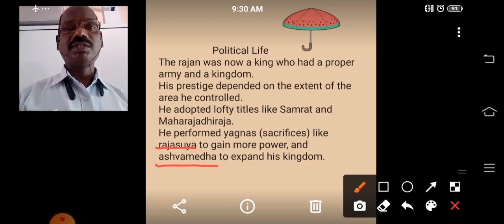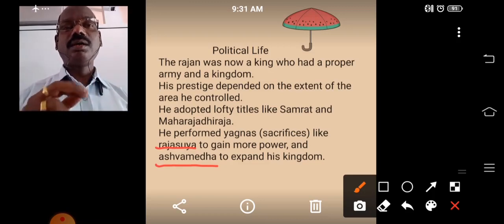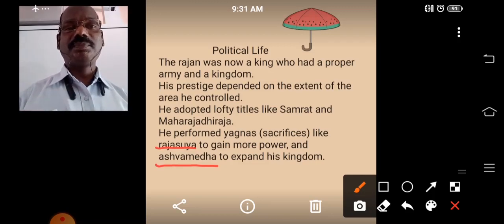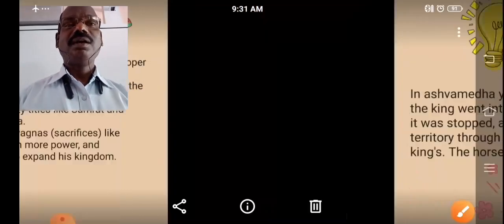Remember these two points. Which yaga did they perform to gain more power? Very good, Rajasuya. And which yaga did they perform to expand their kingdom? The yaga called Ashwamedha.